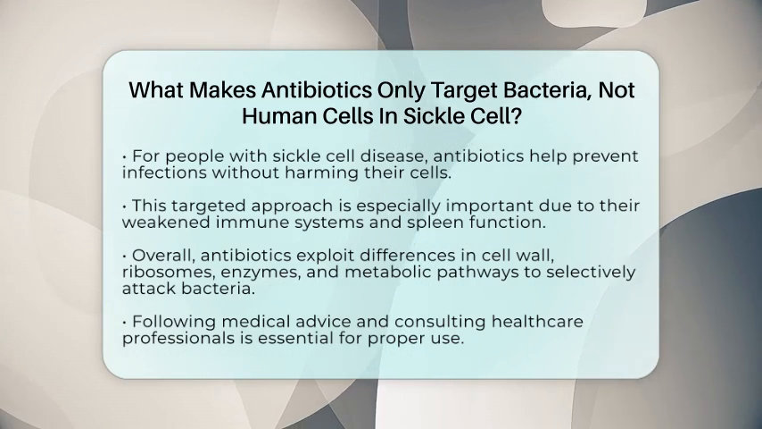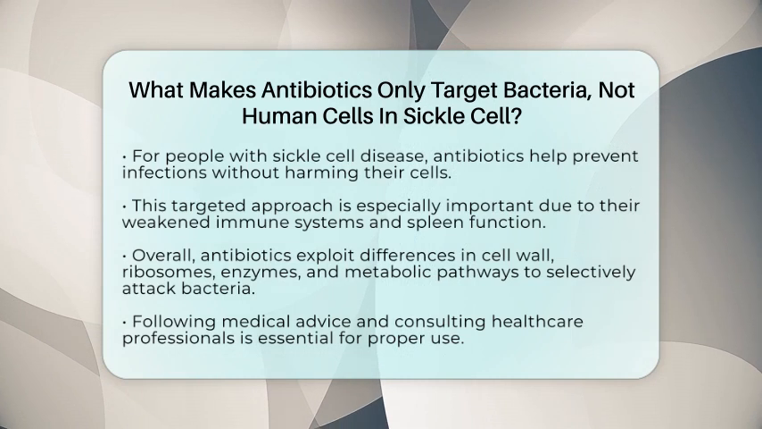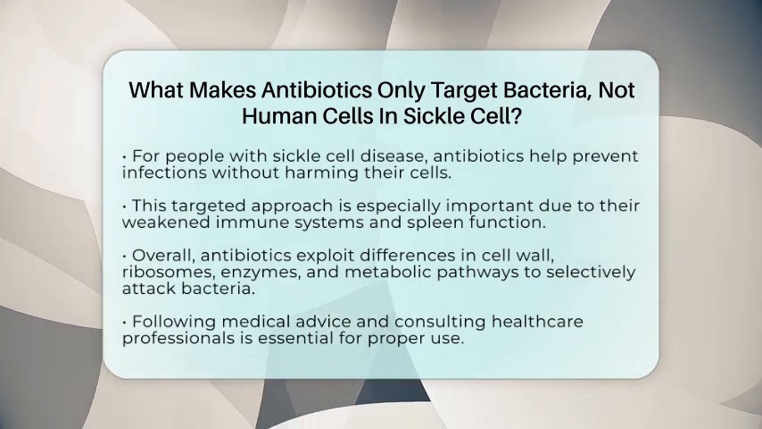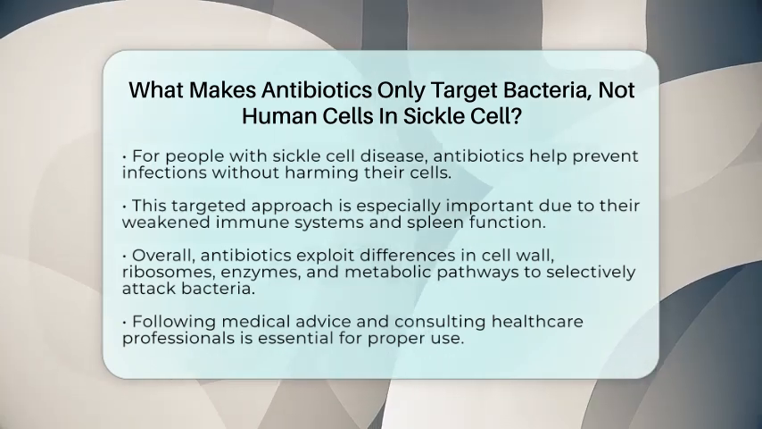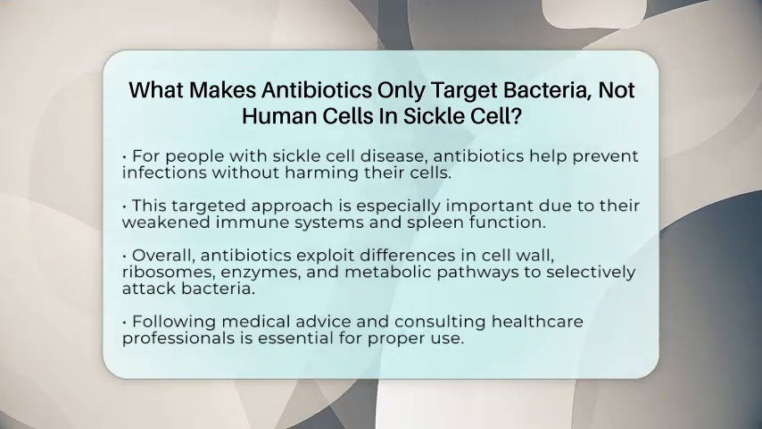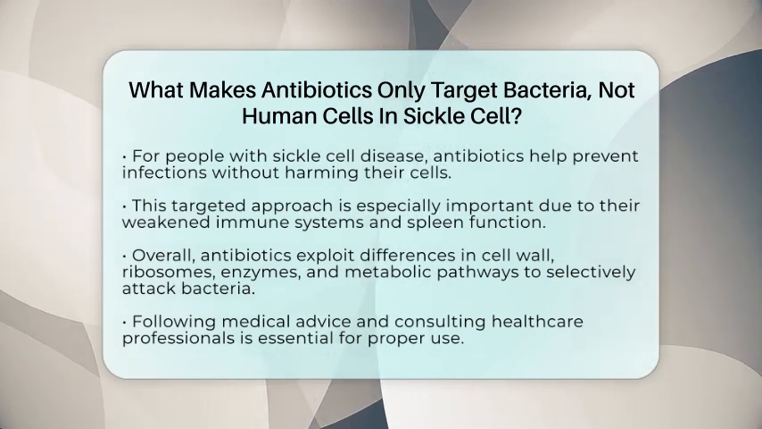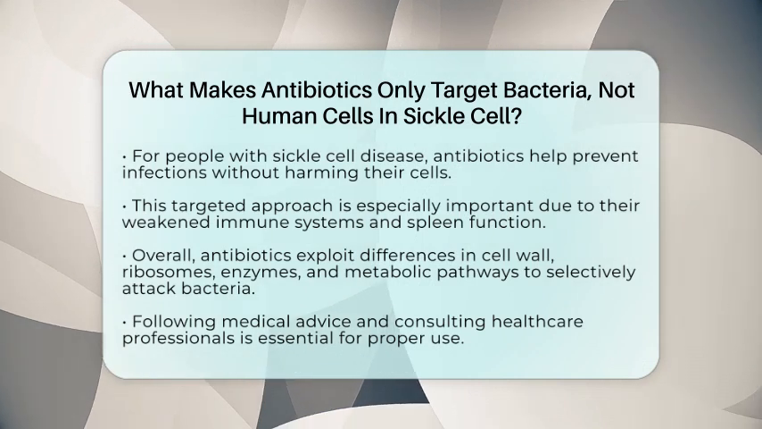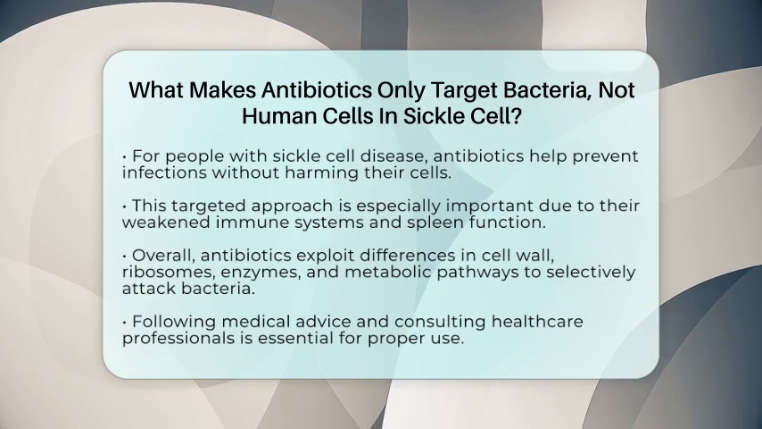In summary, antibiotics are able to selectively target bacteria because they exploit differences in cell wall composition, ribosomal structure, and specific enzymes involved in DNA replication and metabolism. These differences allow antibiotics to kill or inhibit bacteria without harming human cells, making them a powerful tool for infection prevention and treatment, especially in vulnerable populations like those with sickle cell disease.